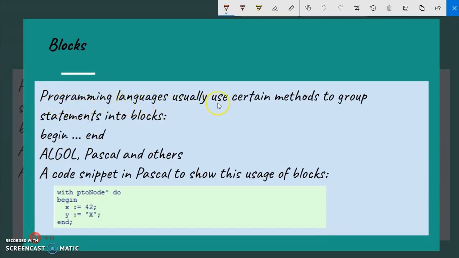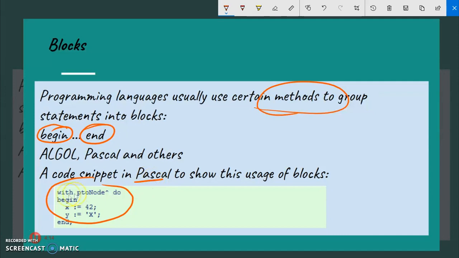Programming languages usually use certain methods. This is the most important concept. Every programming language has its own way of defining a block, or creating a function or an if else statement with blocks. Like they have begin, they have end. This is the script written in Pascal language.